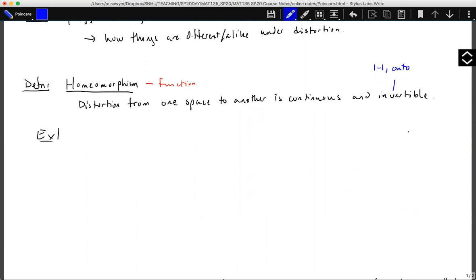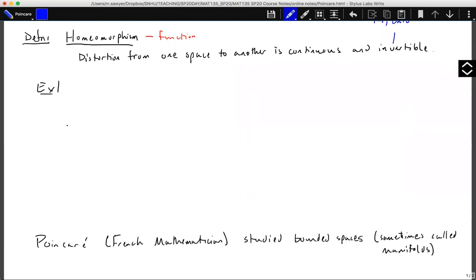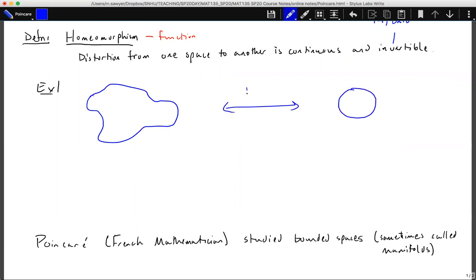So an example of a distortion we can think of is we have some sort of crazy shape here. This is a homeomorphism between a nice circle here. You can say this is a homeomorphism. And I always abbreviated in grad school homeomorphism as homeo with a little m from morphism. And so this is a nice, pretty homeomorphism. But the circle is not a homeomorphism between a circle with a hole in it, because I can't distort my circle into something that has a hole in it.